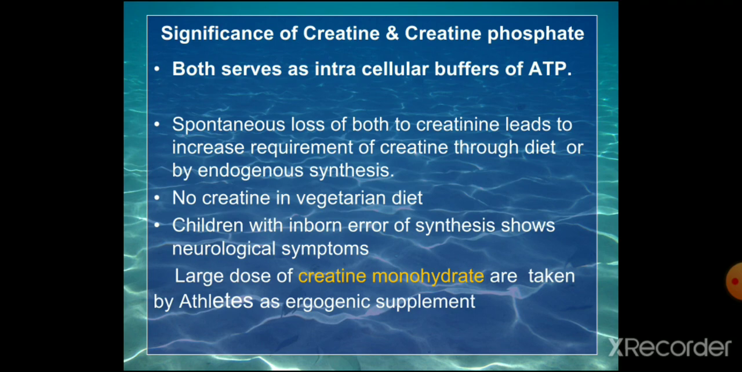Now we'll see the significance of creatine and creatine phosphate. Both serve as intracellular buffers of ATP. There is spontaneous loss of both to creatinine, which leads to the increased requirement of creatine through the diet or through the endogenous source. That is, when the creatine or creatine phosphate is used up in muscular contraction, it is converted to creatinine and excreted. So there will be a requirement of creatine every time.